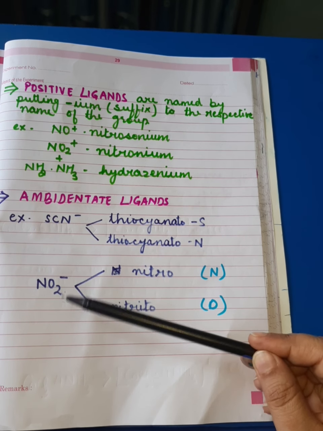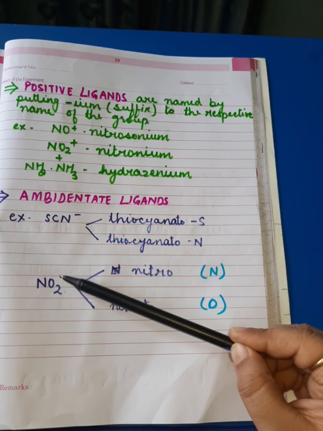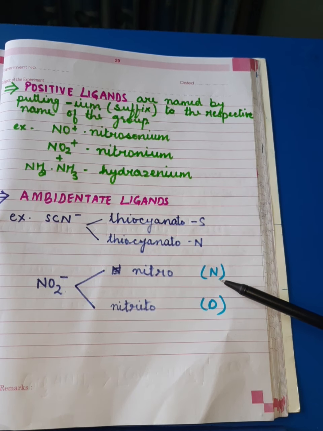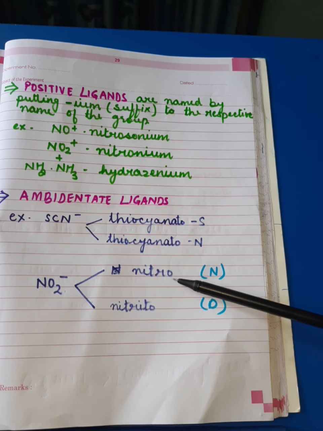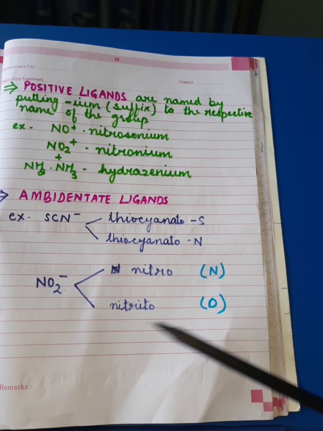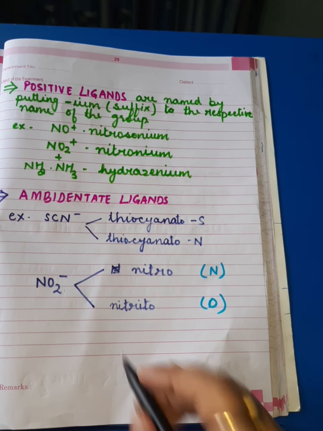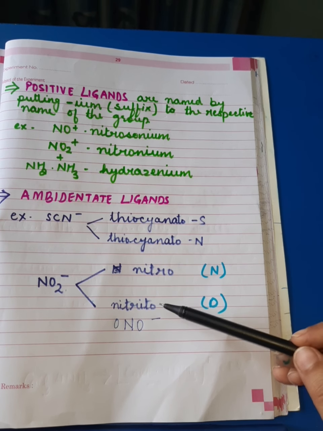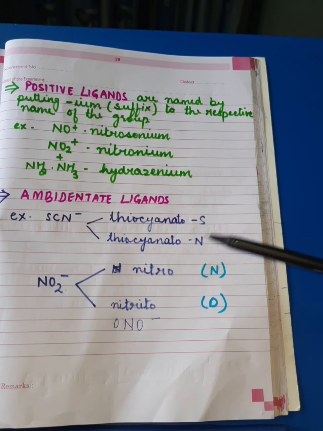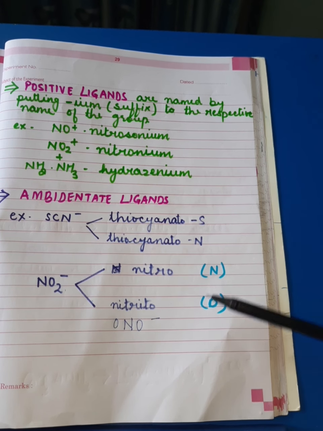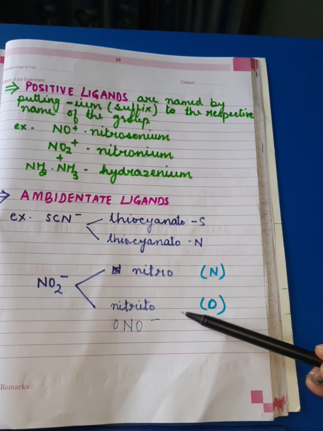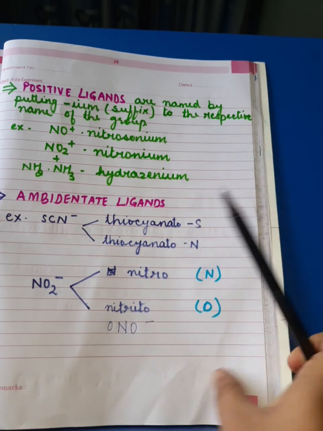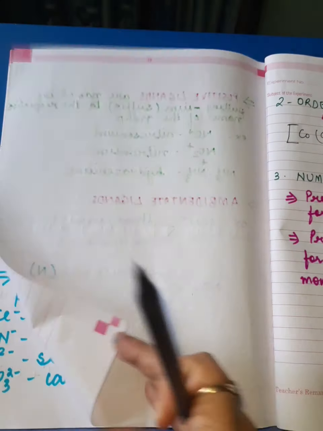In case of the NO2 minus ambidentate ligand, when it attaches via nitrogen, we call it nitro. But when it attaches via oxygen, it becomes ONO minus, and then we call it nitrito. Though we can call it nitro-N and nitro-O as well, nitro-O can better be called nitrito. Now, moving on to the next rule.